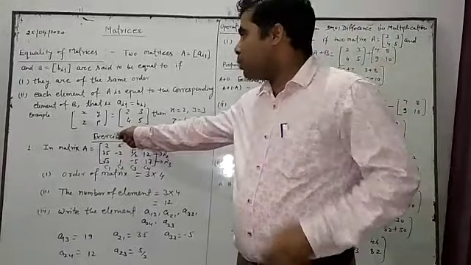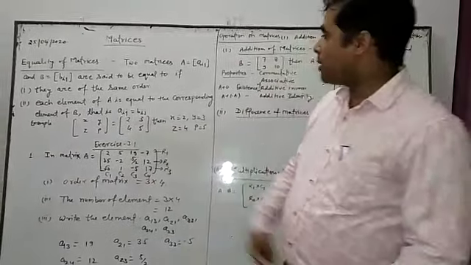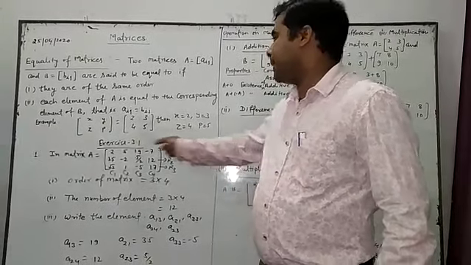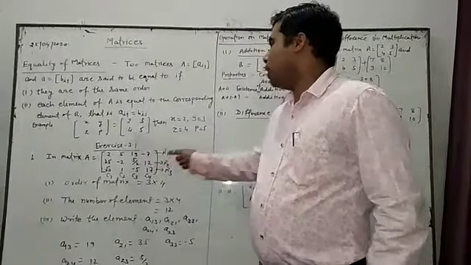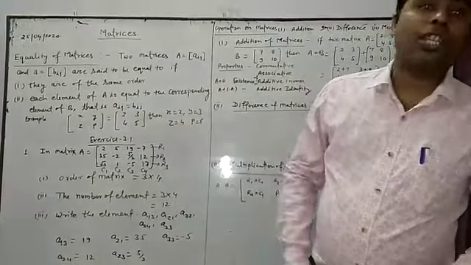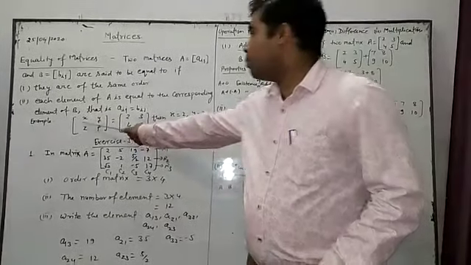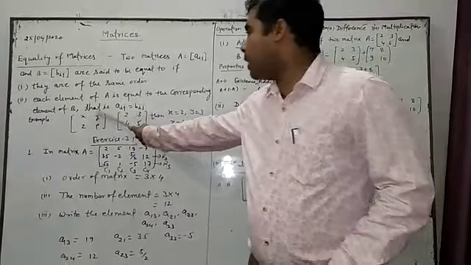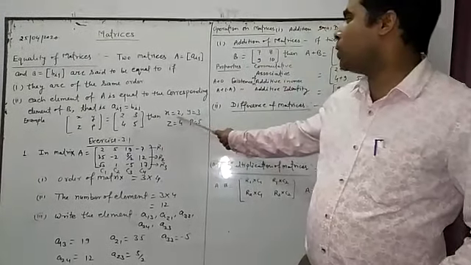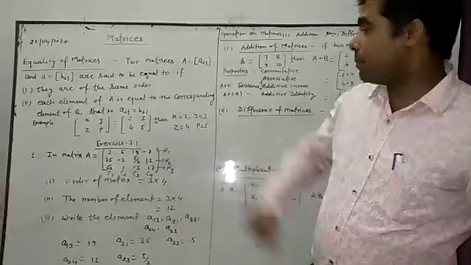Now for example, suppose that matrix A is [x y; z p] and matrix B is [2 3; 4 5]. If aij is equal to bij, then both are equal. By the second condition, each element of A is equal to the corresponding element of B. It means the value of x will be 2, y will be 3, z will be 4 and p will be 5. So x is equal to 2, y is equal to 3, z is equal to 4 and p is equal to 5.